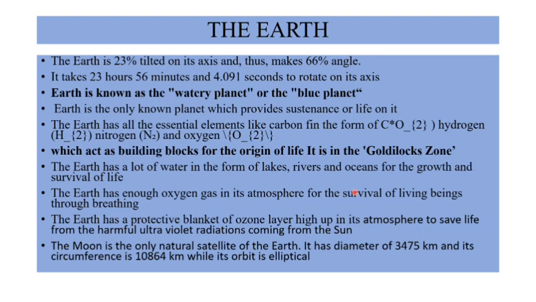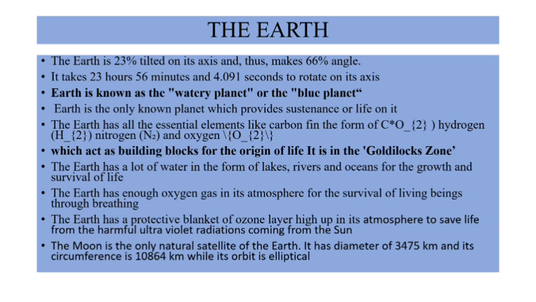And now talking about our own Earth. Earth is tilted on its axis, making an angle of nearly 66 degrees. We all know our planet is known as the blue planet. Why? Because our Earth is covered by three parts of water and one part of land. And there is light, life, oxygen, water, and whatnot, which is needed for the survival or building of a living organism. Everything exists.